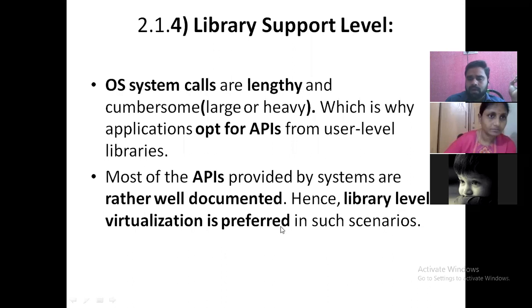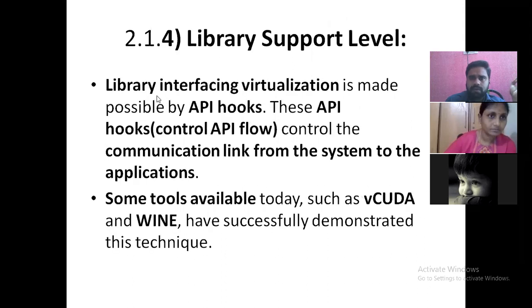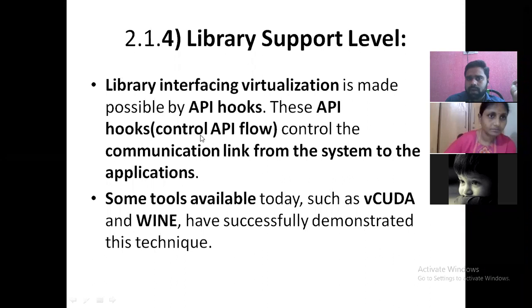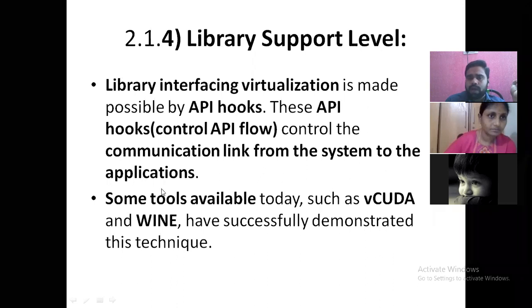We will see that in the next slide. In library virtualization, we are going to use API hooks. I told you previously that in APIs there is no proper flow control. This lack of proper flow control can be eliminated here. With the help of API hooks, we are able to control the API flow by establishing a communication link from the system to the application.